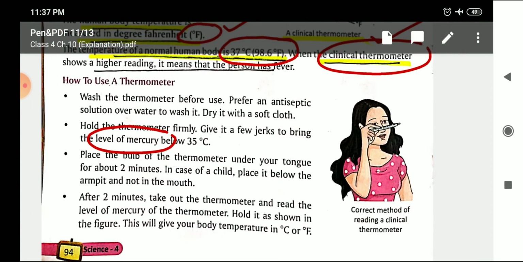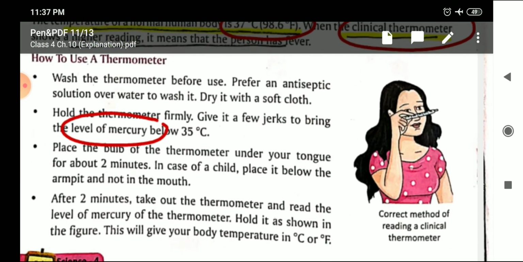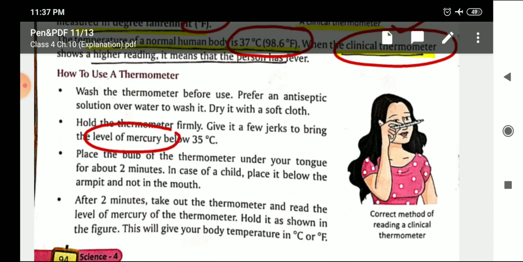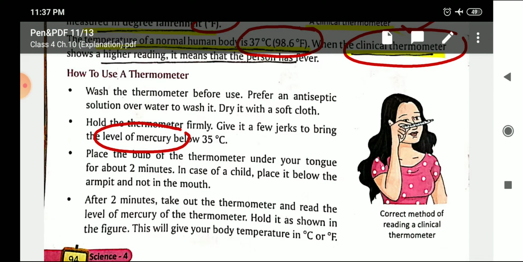Now this is the activity given in your book, how to use a thermometer. Just now I told you children, it is very easy to use the digital thermometer. You just need to switch it on and then after some time you can check the reading which is given in numbering. But how to use the clinical mercury thermometer? First of all, see the various steps.